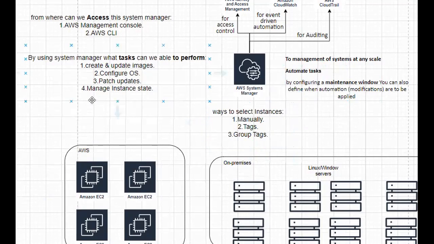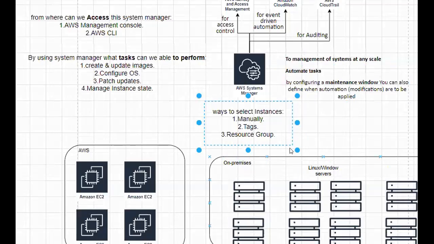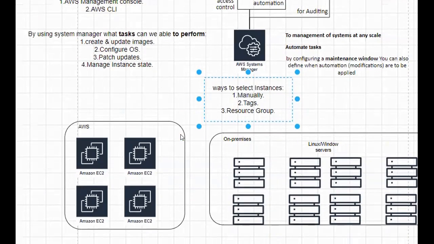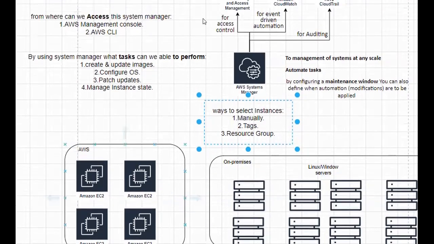So in these 3 ways, majorly we can select our instances. Manually, or by specifying the tags to multiple instances or multiple servers or multiple systems, we can perform these automation tasks at a time to all.